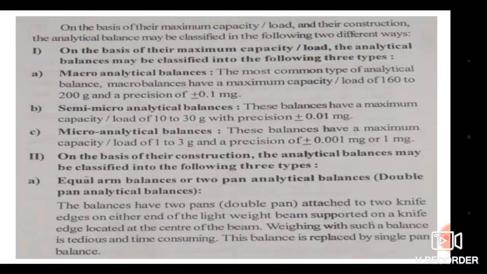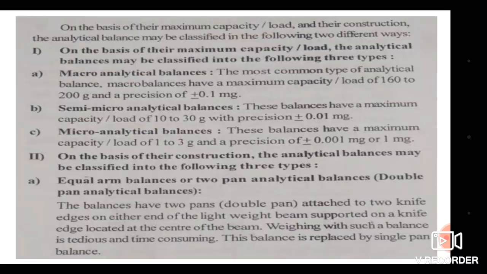If we measure a 1 milligram substance, an error of 0.001 milligram is permitted for that type of balance. Such very small balances are known as the micro analytical balances.